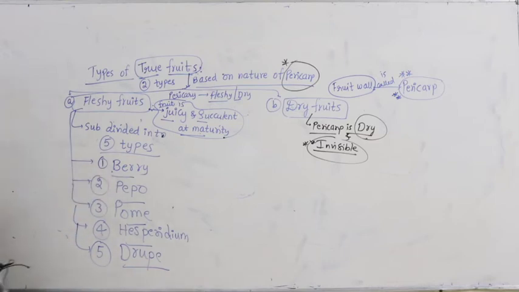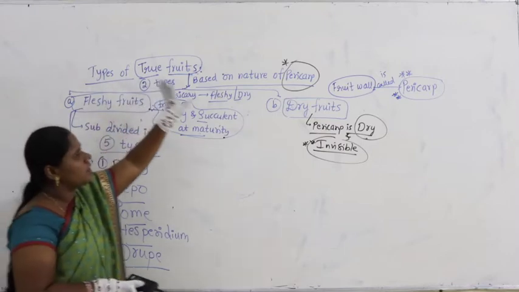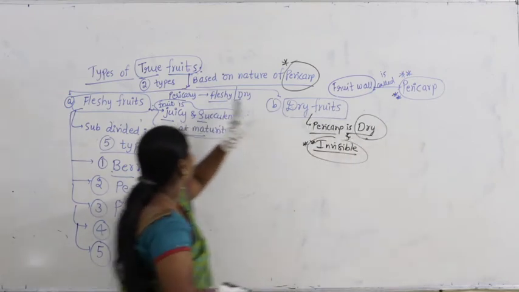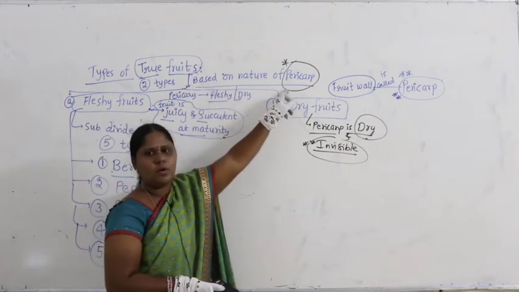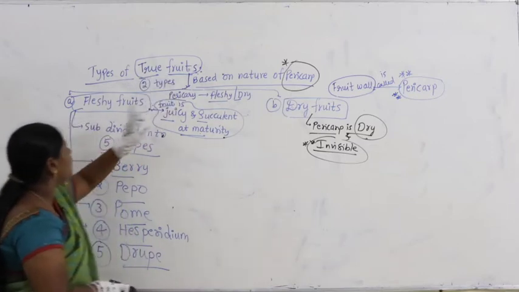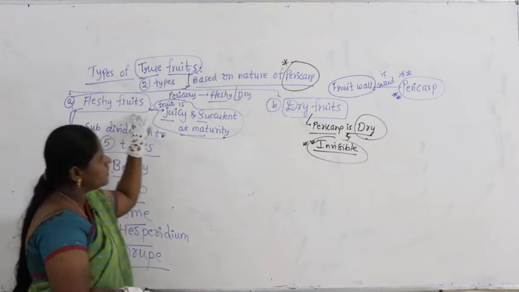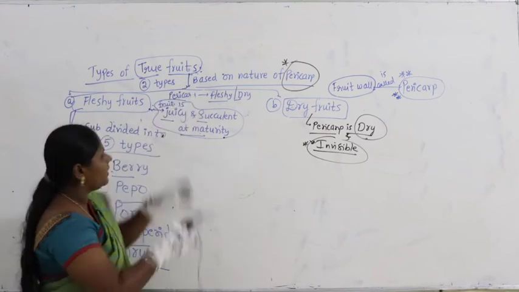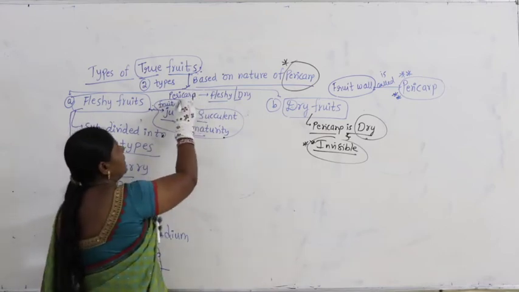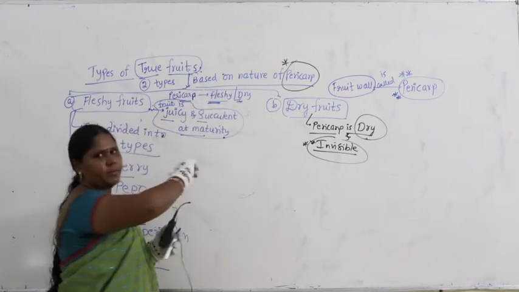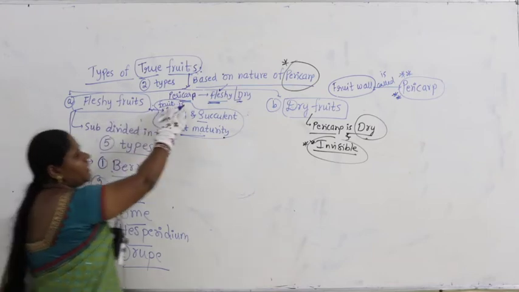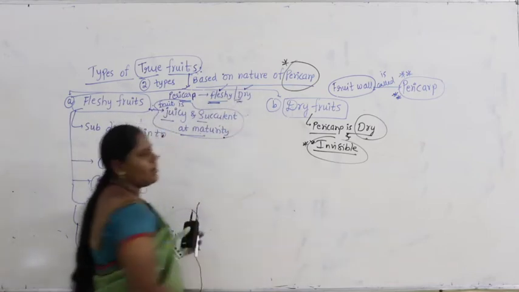Let me say again, types of true fruits. The fruit wall itself is called the pericarp. Based on the nature of the fruit wall or pericarp, true fruits are divided into two types: fleshy fruits and dry fruits. Why? Because the pericarp may be fleshy or dry. If the pericarp is fleshy, we call them fleshy fruits. If the pericarp is dry, we call them dry fruits.